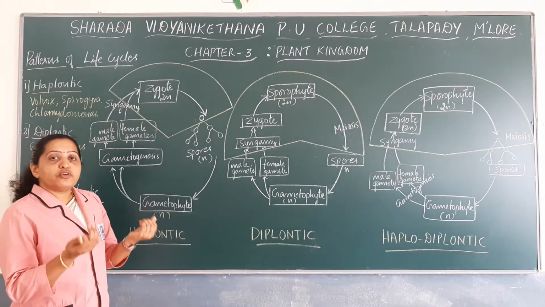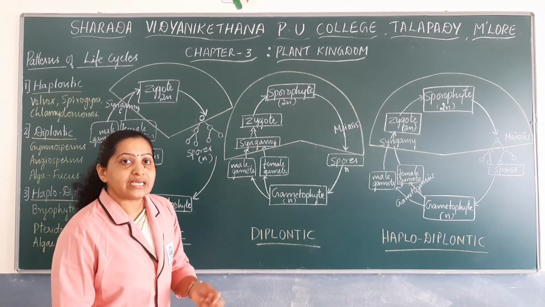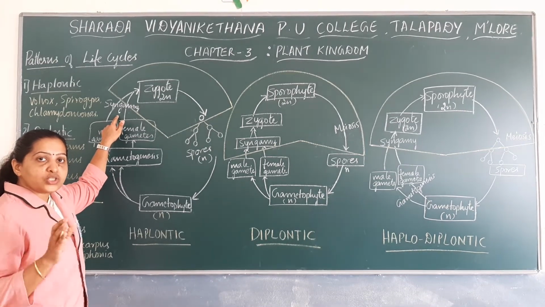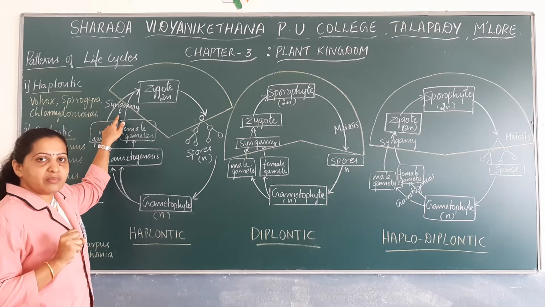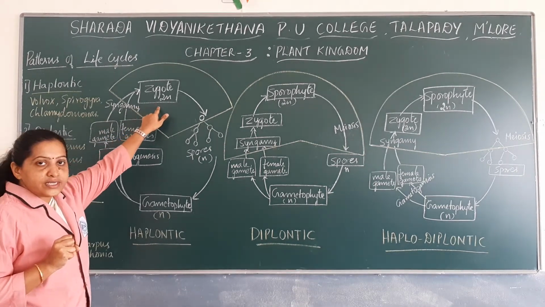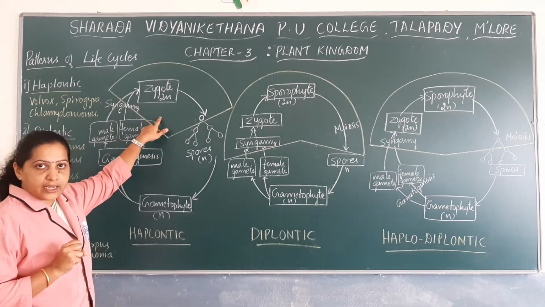The process of fusion of male and female gametes to form a diploid zygote is termed syngamy. Syngamy is also known as fertilization. Now the diploid zygote is the diploid phase in the life cycle of algae.